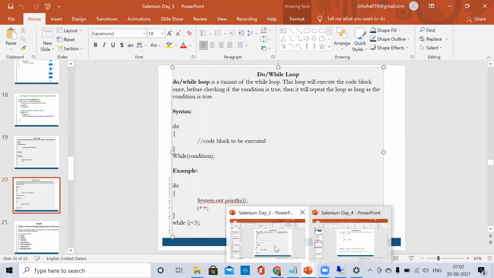Does anybody have any doubt regarding the while loop? No. Okay.